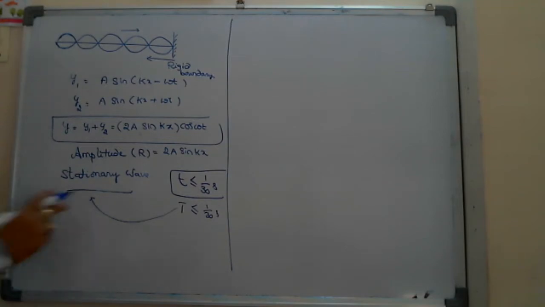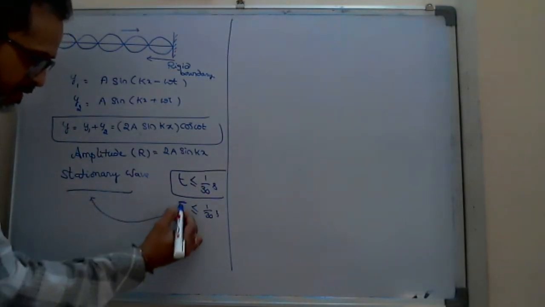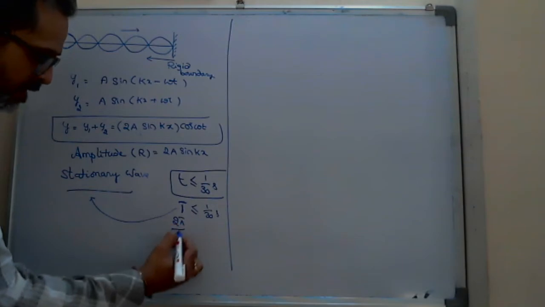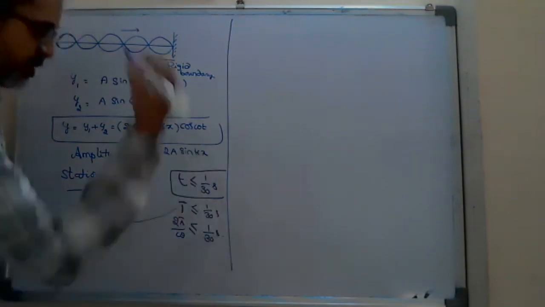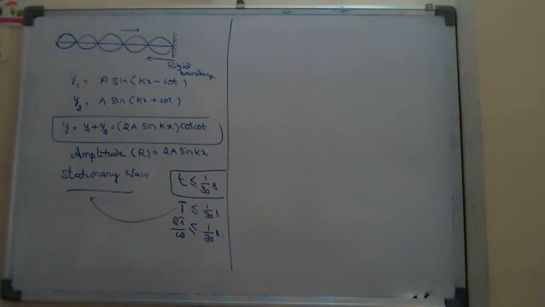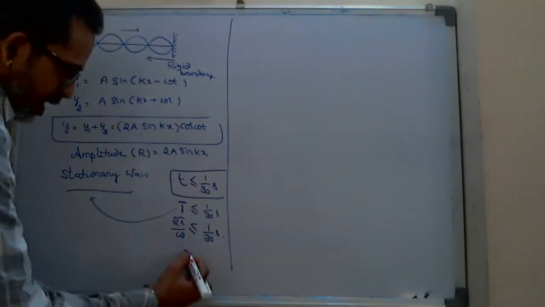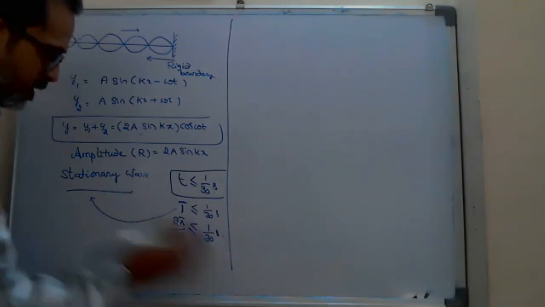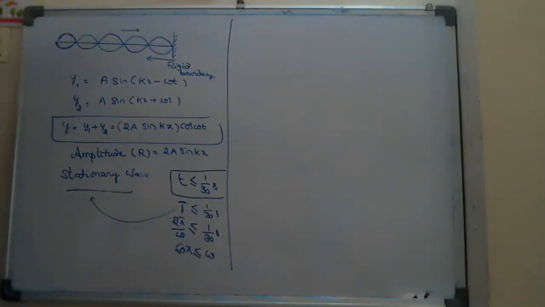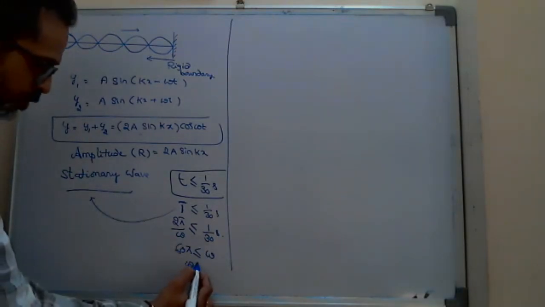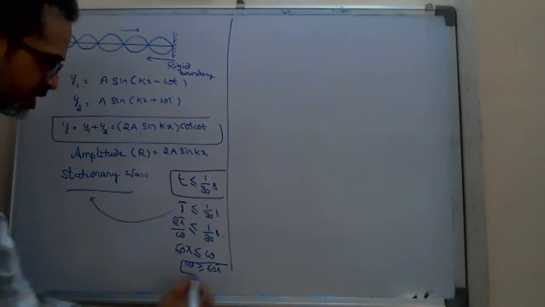The formation of stationary waves means the time period, which is 2π/ω, should be less than or equal to 1/30 second. Taking it to the other side, this gives 60π ≤ ω, which means ω should be greater than or equal to 60π. This is the major condition.